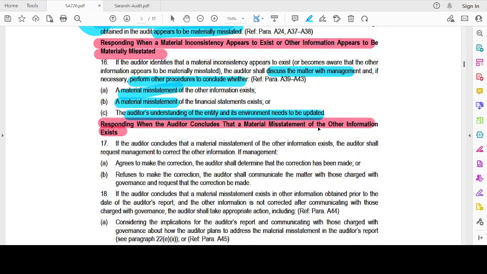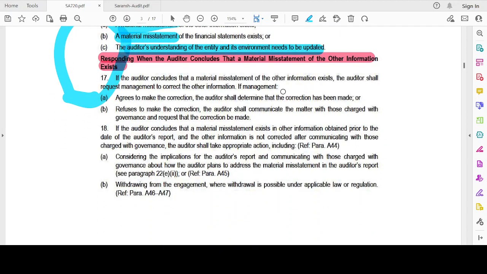So, how to respond when an auditor concludes a material misstatement of the other information exists. When there is a material misstatement of other information, the auditor shall request the management to correct the information. Request management to correct the other information. If the management agrees to make the correction, done, good, right? The auditor shall determine that the correction has been made.